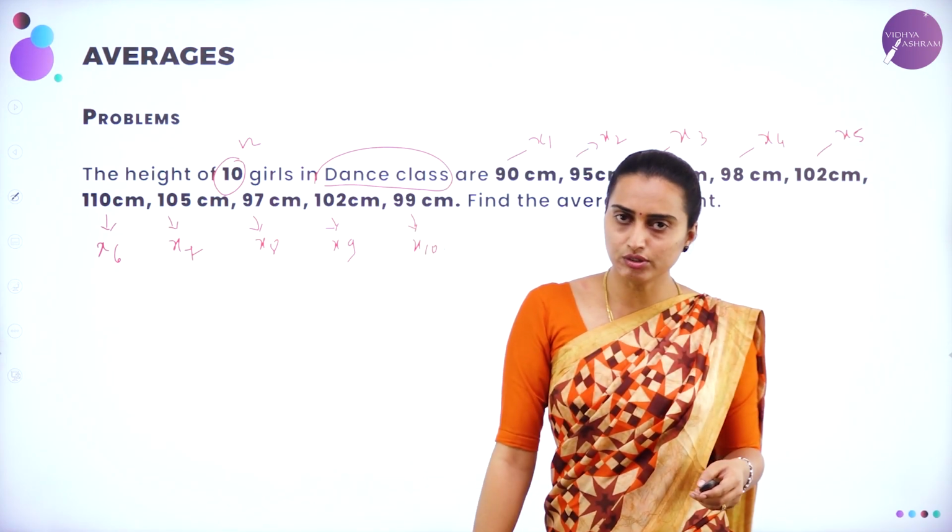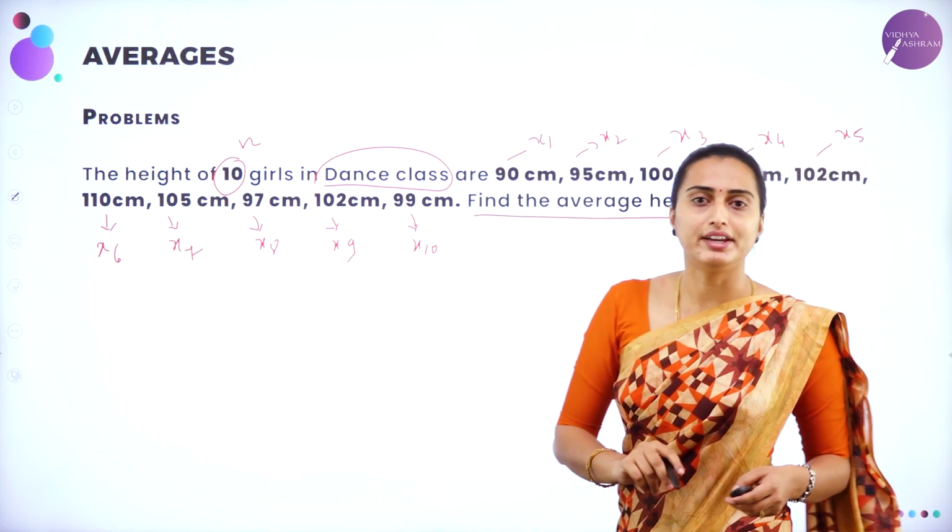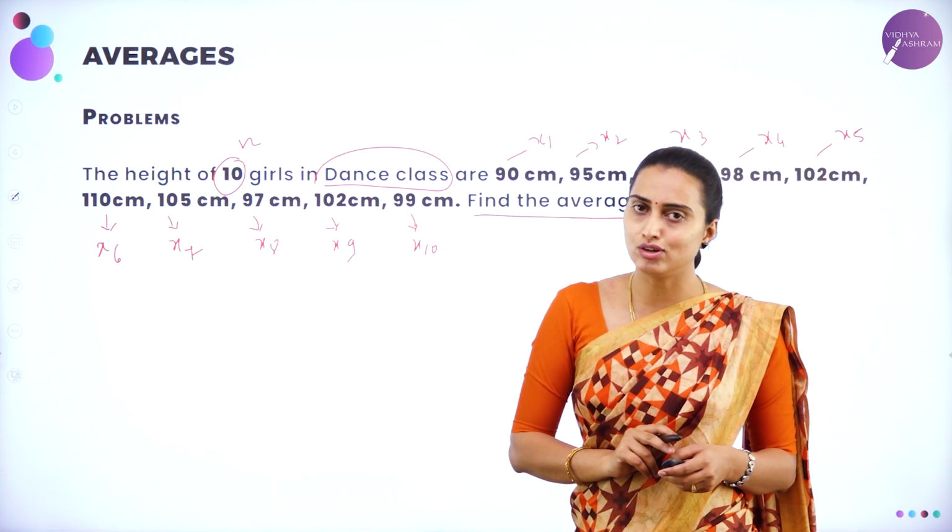There are 10 girls, right? So what you need to do is find the average height of those 10 girls.